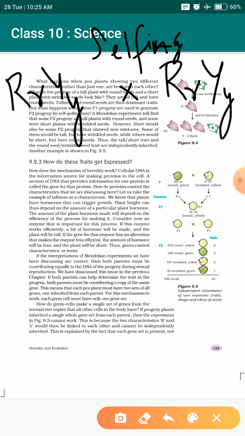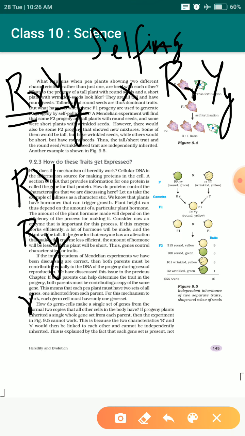What could be the gametes he would get? At a time one, we will take capital R and from here capital Y. Again, capital R at a time one, and small y. Next one, small r, then capital Y, and small r small y.